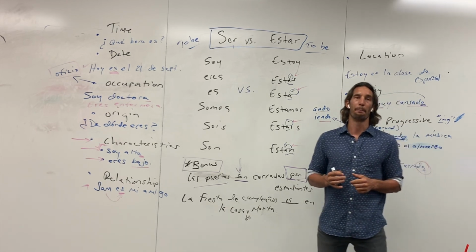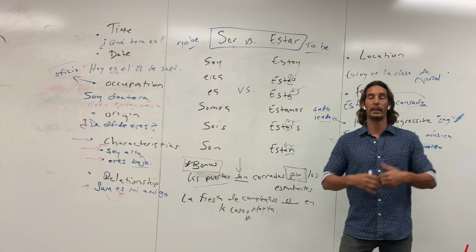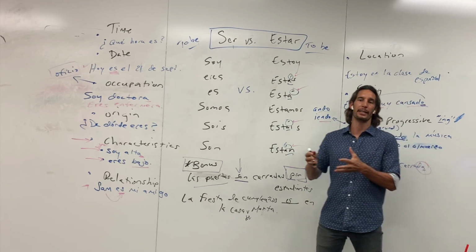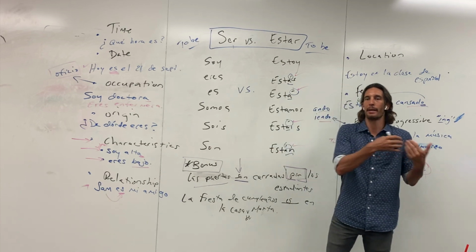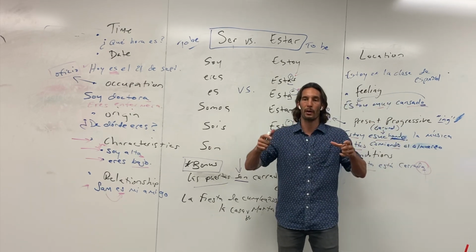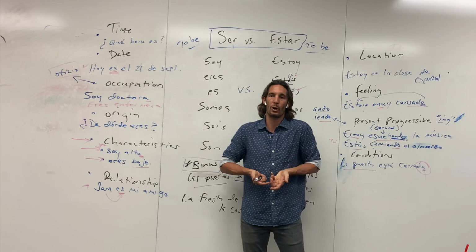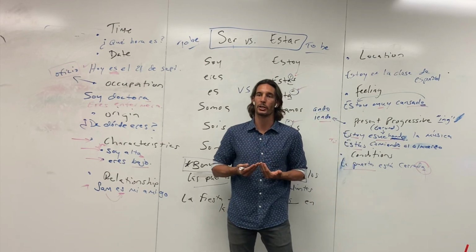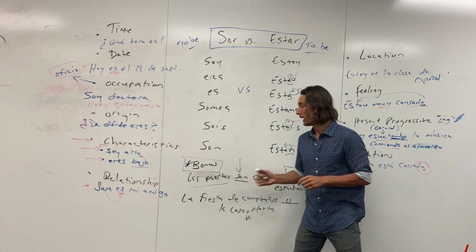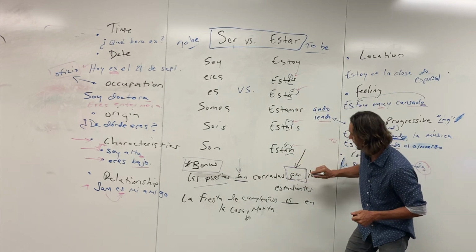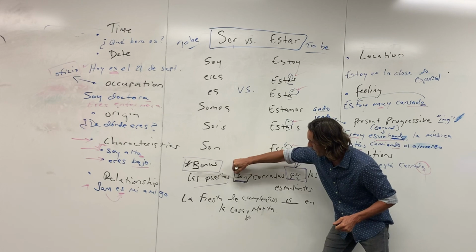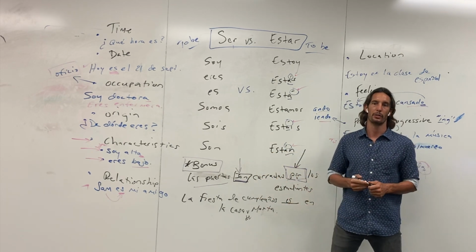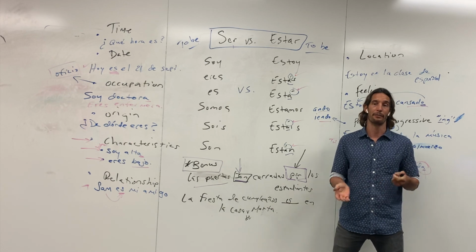Or really anytime you have an event, right? Like the party is at my house. La fiesta es en mi casa. Now all the people at the house would say, estoy en la fiesta de Jason, because they're referring to their location. But what makes it important, in much the same way, is the fact that this is an event, which dictates that you use the verb ser instead of estar.